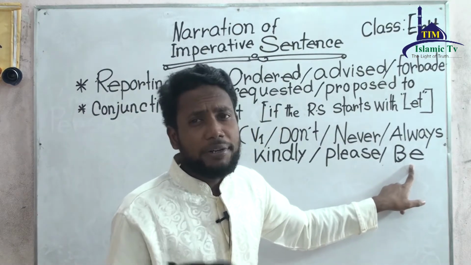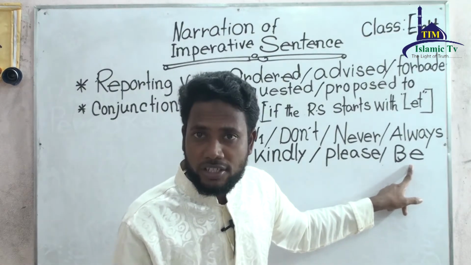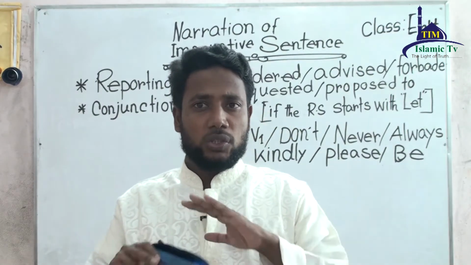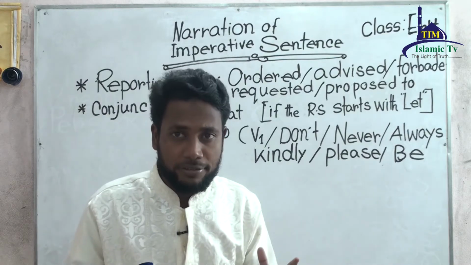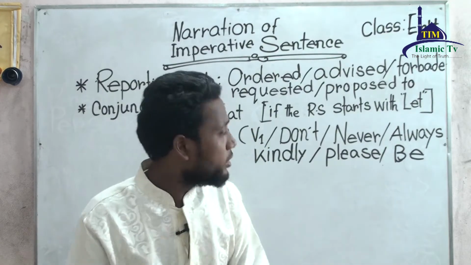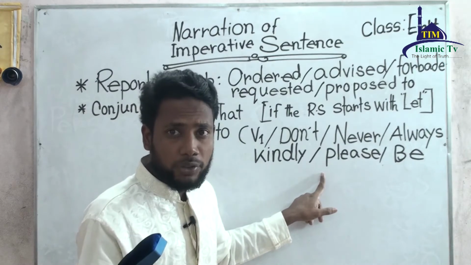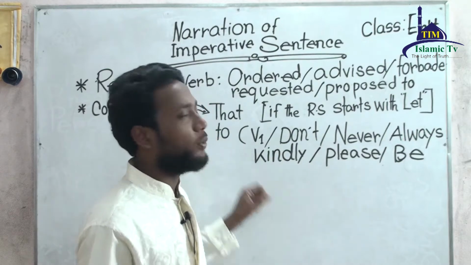Be. Imperative sentence may start with be kind, be polite, be honest. So this is how we can start imperative sentence. If you find these words first in the reported speech, the connecting word would be to.